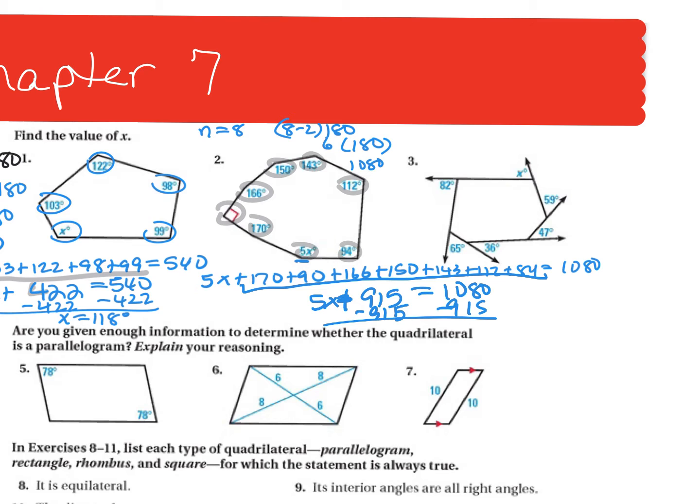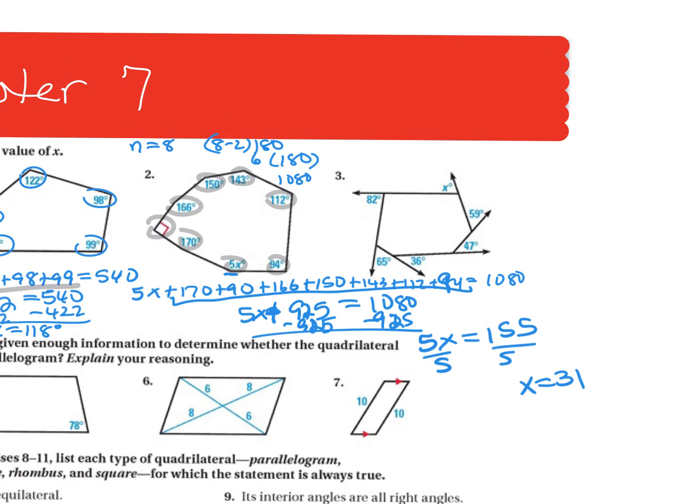And I get 1080 minus 915. I think I might have... Okay, so my mistake here, this is 94, not 84. So then this should be 925. And now when I subtract 1080 minus 925, I get 155. So 5x equals 155. Divide by 5, and x equals 31.